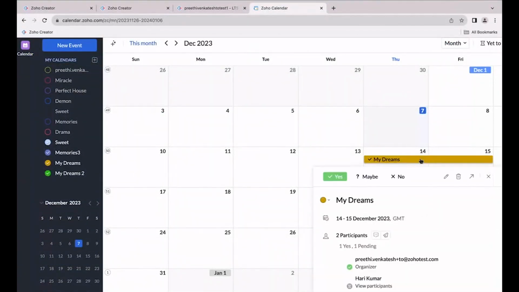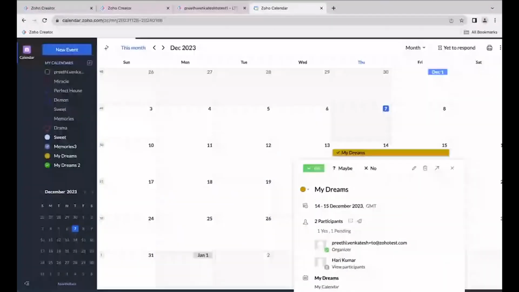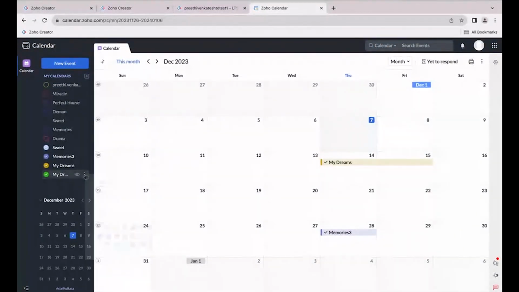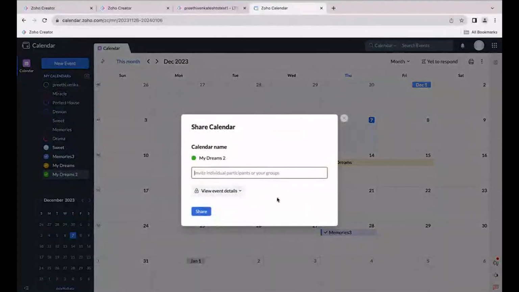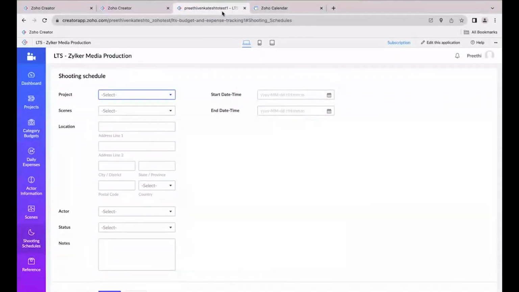Once I click on the submit button, this particular schedule will get updated in my Zoho calendar. Now we can see the schedule. When I click on it, I can see the actor's name and their information. My location and information will get displayed over here. I can simply click on the 3 dots and share this with my particular actor so that they can see all the schedules for the particular project they have been recruited for, and they can manage the schedule as well.